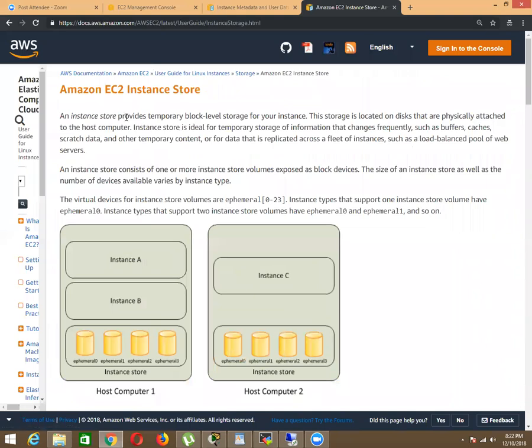See, this is also a temporary block level storage. This looks like physically attached, and it's temporary storage that changes frequently, such as buffer or scratch data or anything. An instance store contains one or more instance store volumes exposed as block devices, but the size of the instance store as well as the number of devices available varies by instance type.